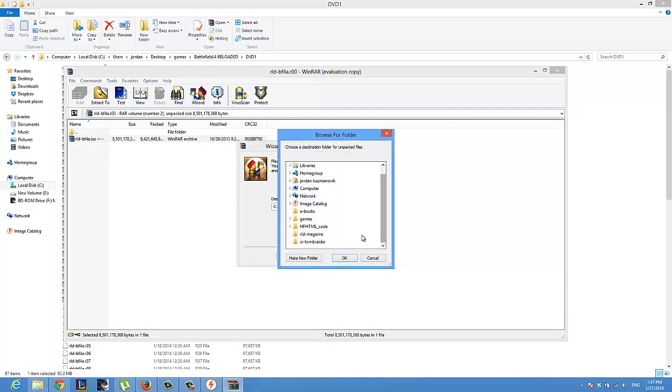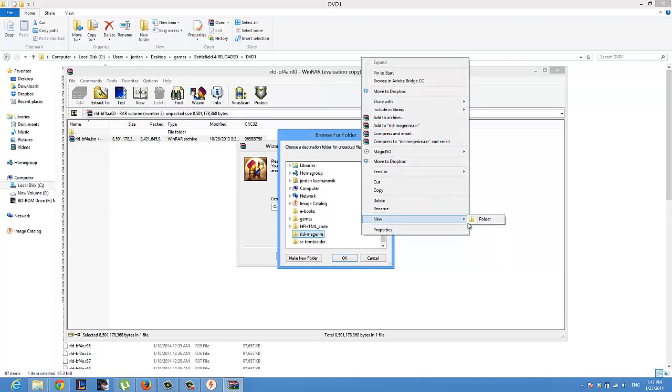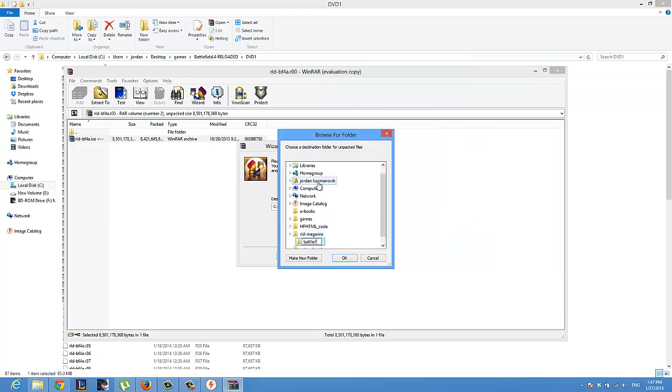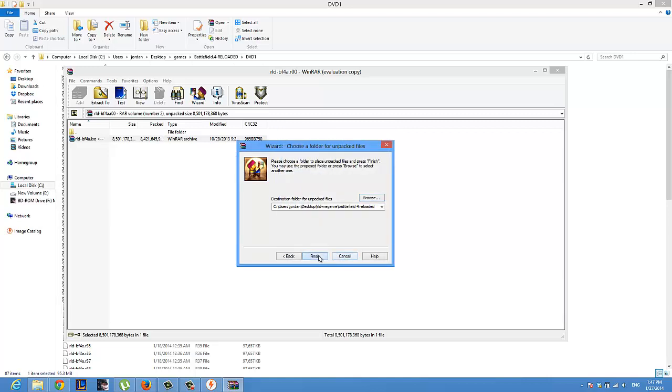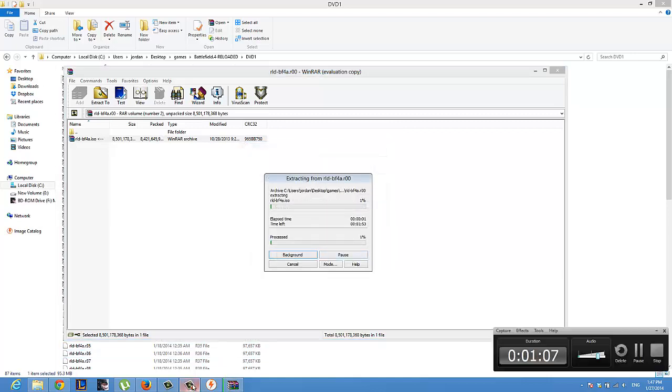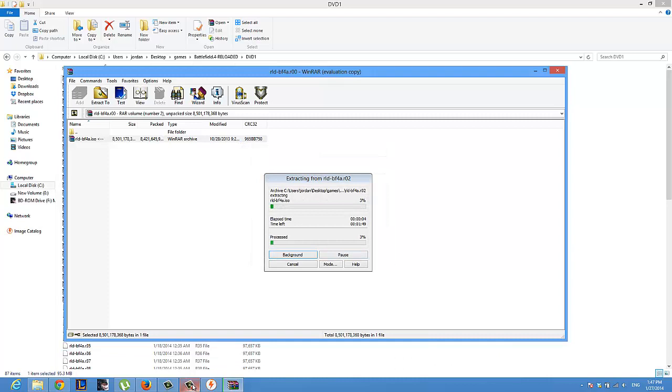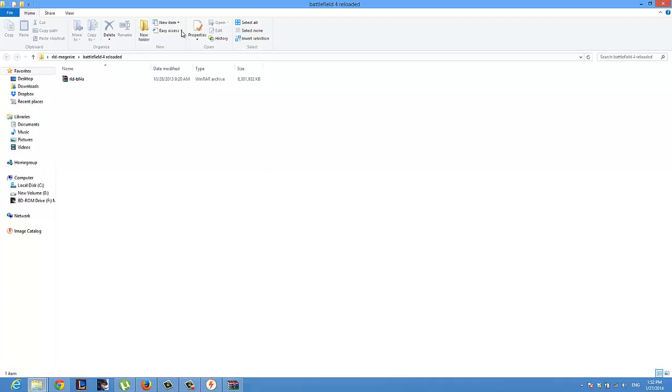I will go to this new Battlefield 4 Reloaded folder. Okay, and finish. After this process is done, I will come back. So stay here. It's almost done, 1%. Yeah, this is the extracted file.